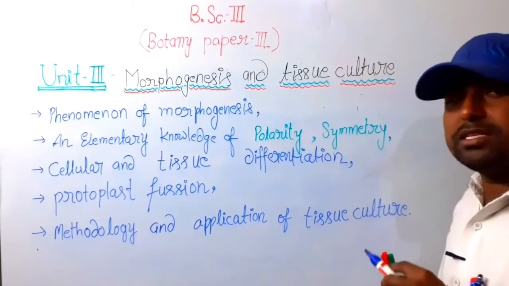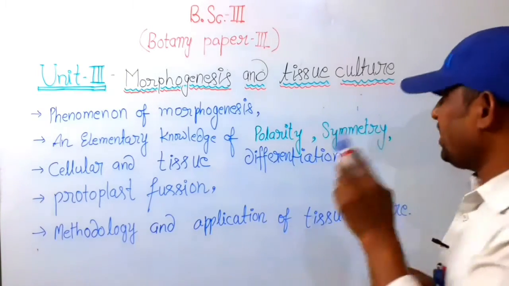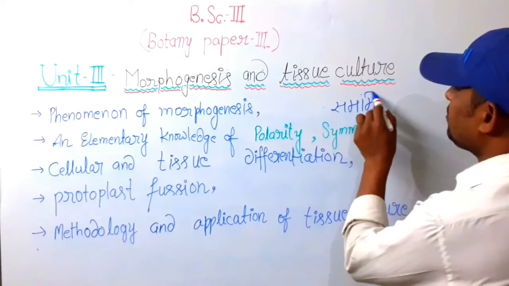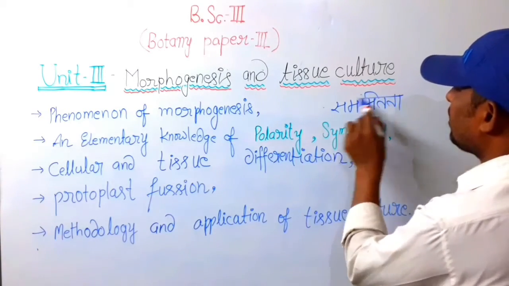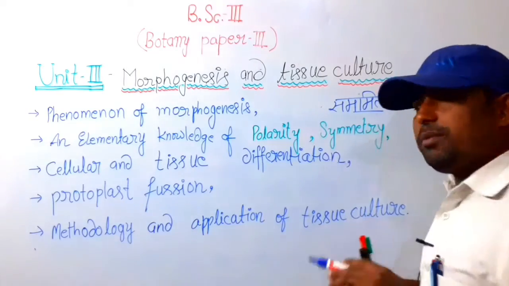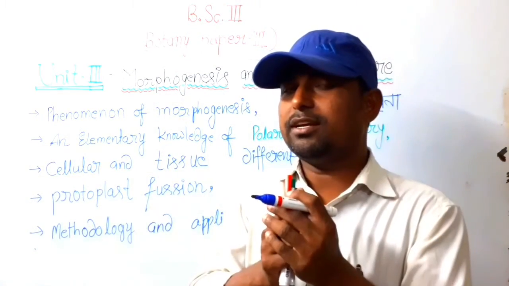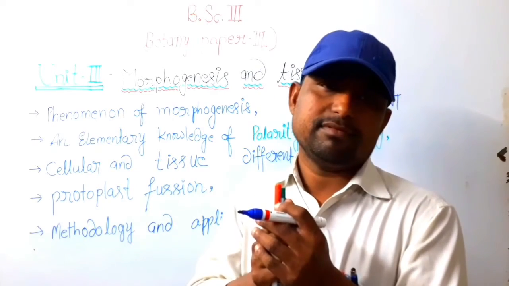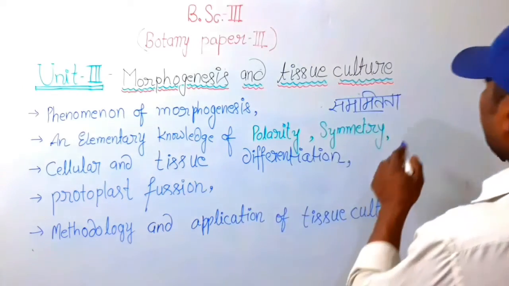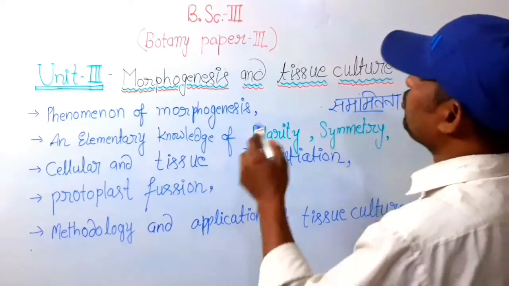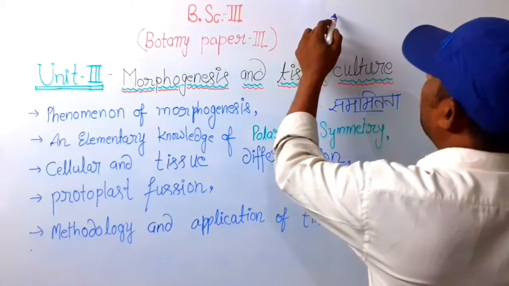Next one, symmetry. Symmetry meaning in Hindi is सममितता. Symmetry in plants is mostly seen in flowers. How do flowers have a symmetric structure?